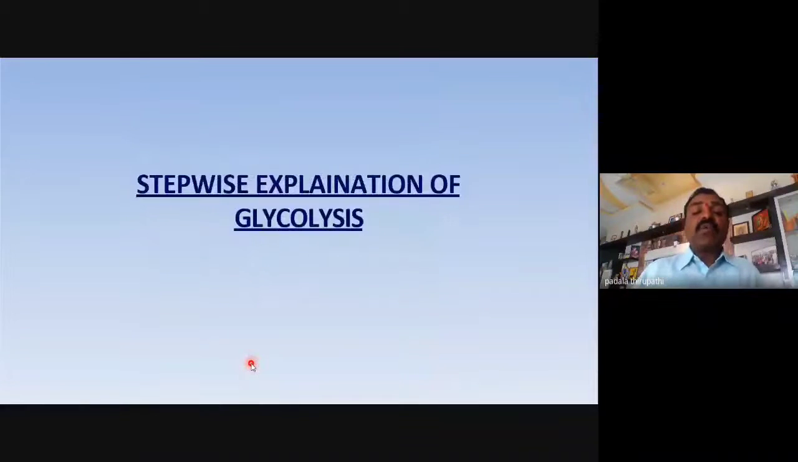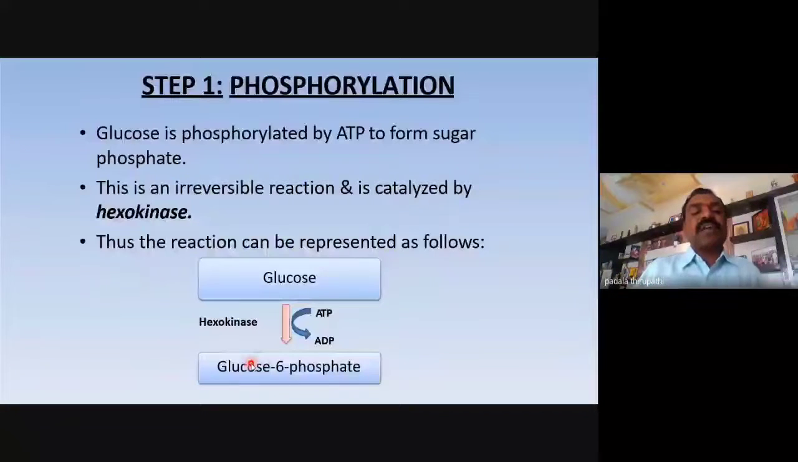Now we are going to explain clearly, stepwise, the process of glycolysis. The first step is phosphorylation. In this phosphorylation, glucose is phosphorylated by adenosine triphosphate, ATP, to form sugar phosphate, or glucose 6-phosphate. This is an irreversible reaction, my dear friends. It is catalyzed by the enzyme hexokinase.